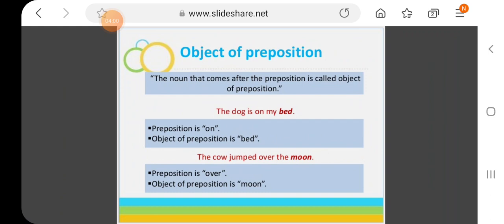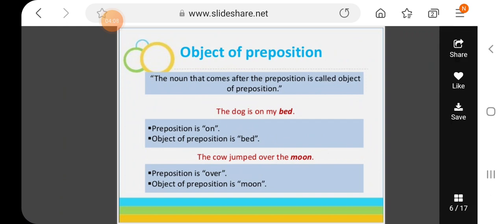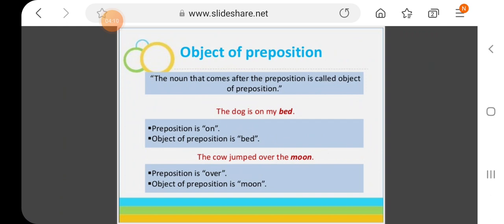Like in every sentence, there is an object. And what is an object? It is the noun in a sentence on which some action is being performed, or to which the action is contributing something. So every preposition has an object to which it is creating a connection.